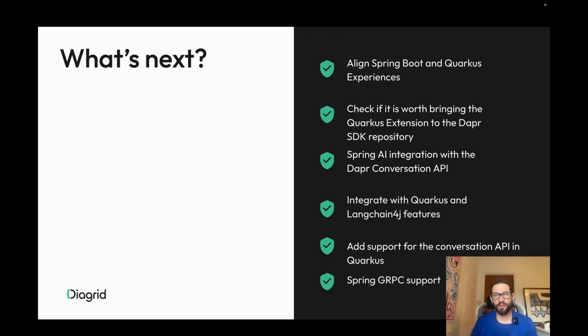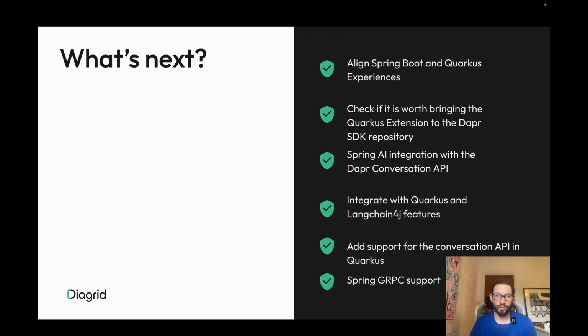As I showed you in the DSON article, I've been working with Spring AI and trying to integrate better just to provide workflow capabilities to these projects using LLMs. And for that, we also want to integrate the Dapr Conversation API into Spring Boot, so you can actually use the Dapr Conversation API as an abstraction to talk to LLM models.